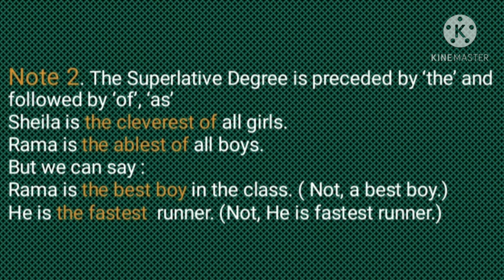degree, we can see that it is preceded by the definite article the and also followed by of or as. See these examples. Shayla is the cleverest of all girls, the cleverest. Rama is the ablest of all boys, the ablest. We can say this way also. Rama is the best boy in the class, not a best boy, but we are using the definite article the best boy. He is the fastest runner.